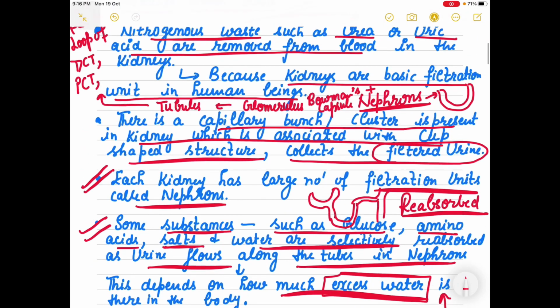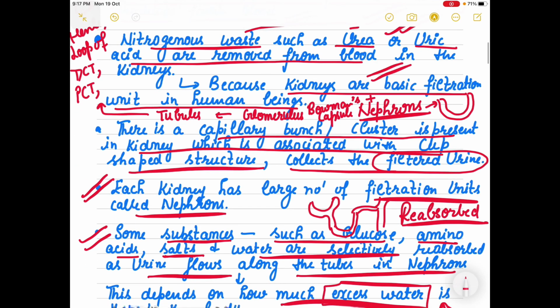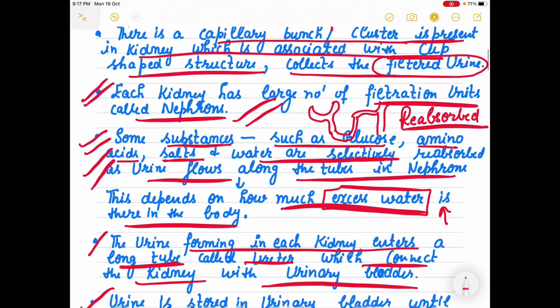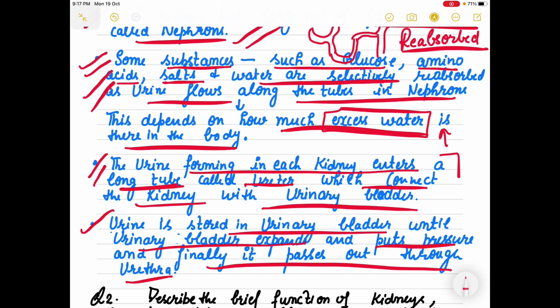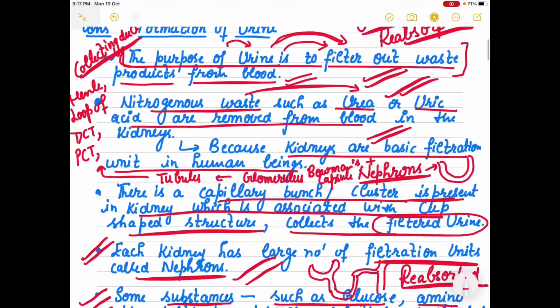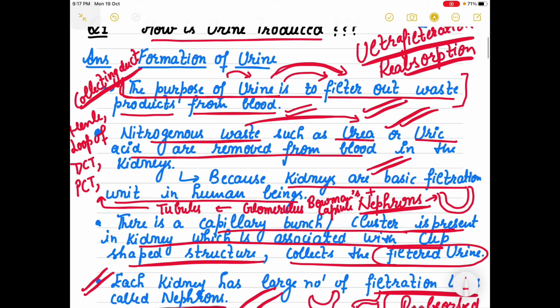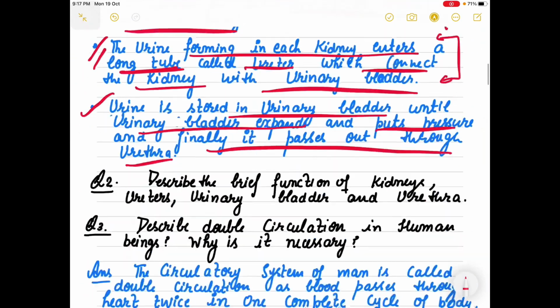I hope it is not difficult to write down this. First you have to write down the purpose, then what is coming out, what is releasing out in the urine, then you have to mention your basic unit, and then you have to mention the glomerulus and Bowman's capsule, and then nephrons, reabsorption, and finally urine formed in each kidney. It is connected with the ureter and then urinary bladder. This question is clear. I have written this in point form, so I think it is easy for you to write this answer in this way.